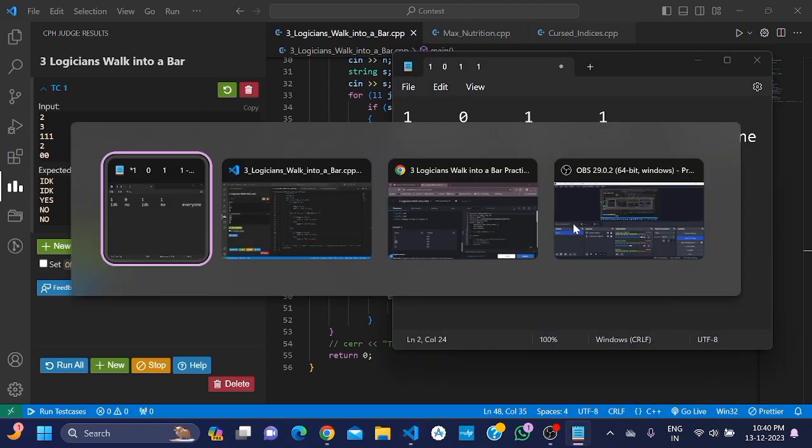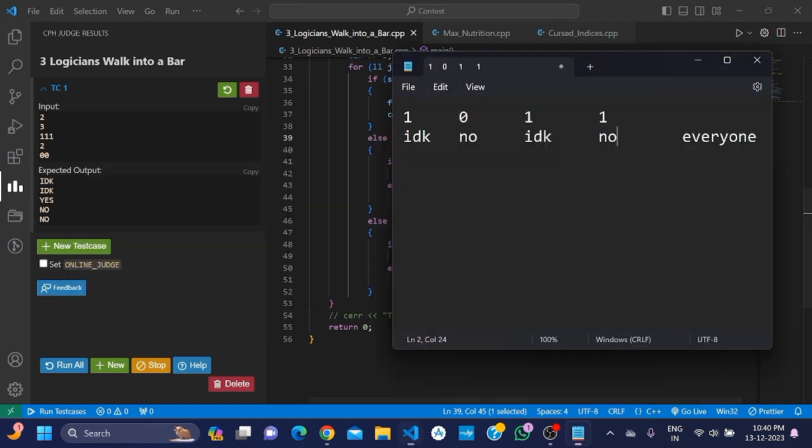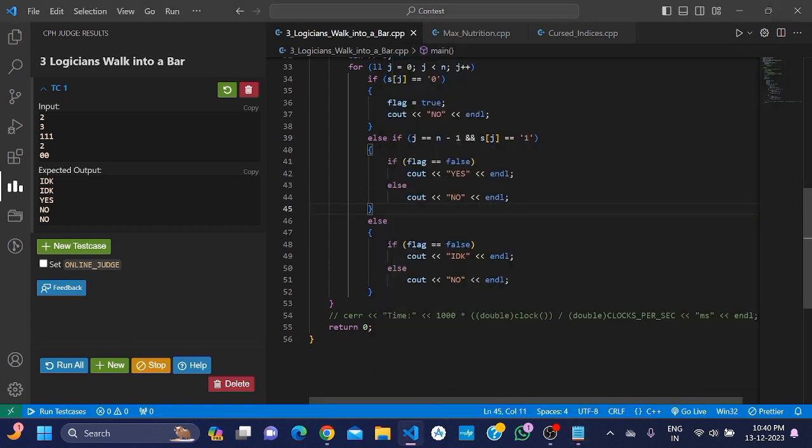One more case is there: if you are in the middle of the iteration, not at the last element, and you got 1, then your answer will be "I don't know". Here, if your flag is false, then your answer will be "I don't know", else your answer will be no. So I hope all of you understood this logic.